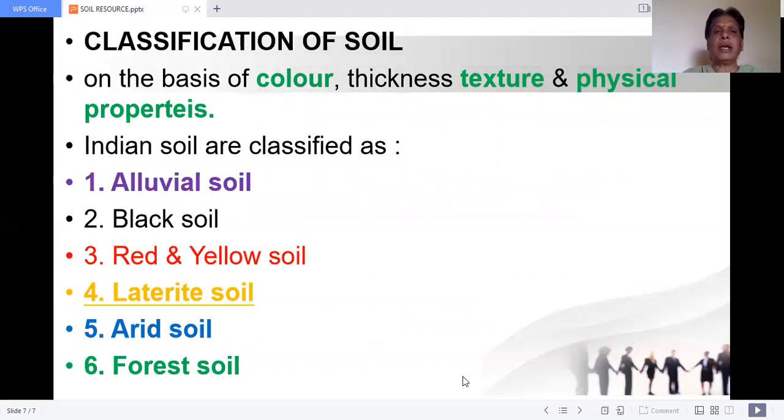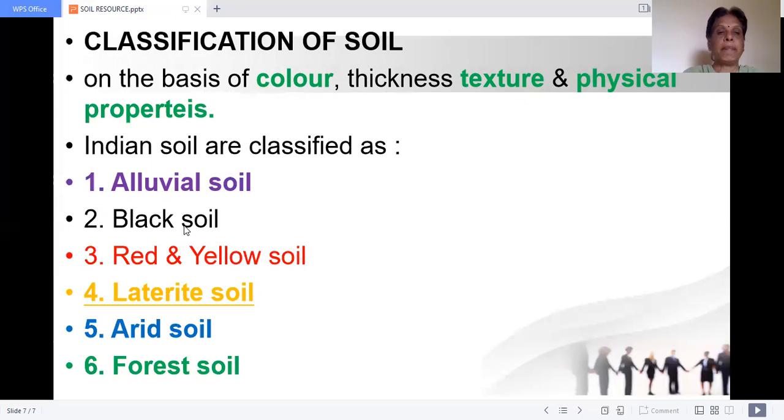Now let us see the classification of soil. What are the types of soil, and on what basis will you classify the soil? On the basis of color, thickness, texture, physical properties. In India, we have classified the soils into alluvial soil, which is very fertile in the northern plains, where the rivers are perennial, and is suitable for growing rice, paddy and wheat.